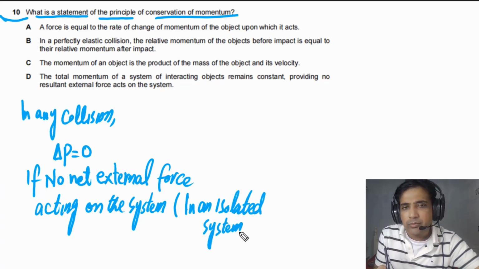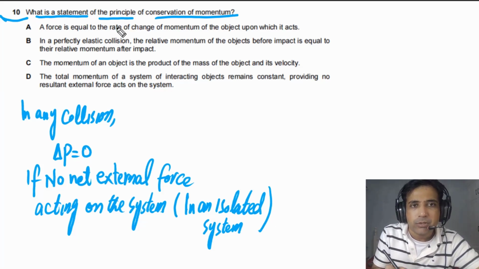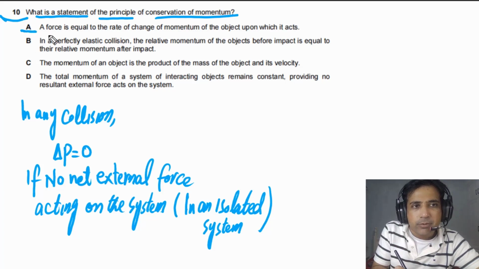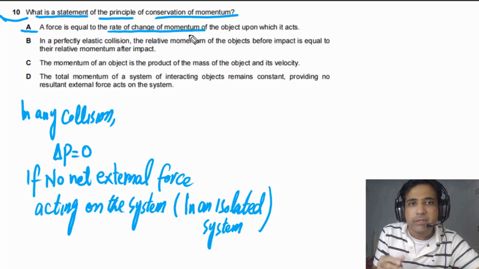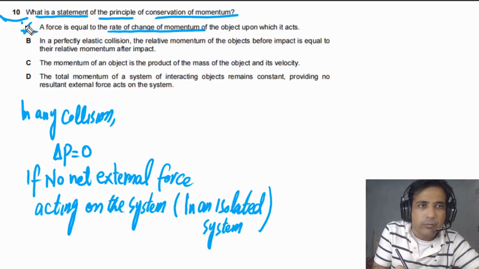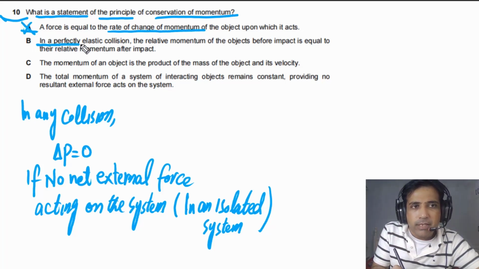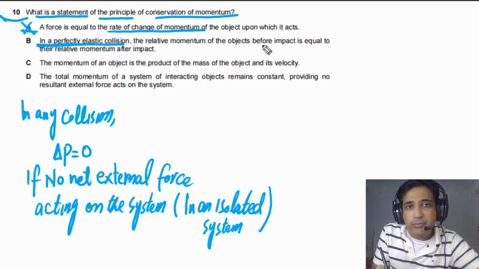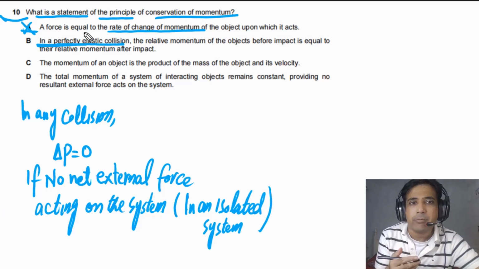So we need to find out which statement is correct. If you look at statement A, it's telling us a force is equal to the rate of change of momentum. This is not statement of conservation of momentum. This is just statement of resultant force. So this is not true. For option B, it is given to us, in a perfectly elastic collision, the relative momentum of the objects before impact is equal to relative momentum after impact. This is true, but this is not only true for perfectly elastic collision. This is true for any type of collision if there is no net external force acting on the system. So this is also not the correct option.